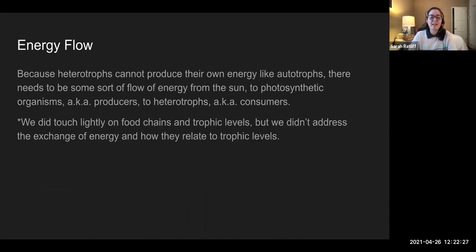All right, energy flow. Because heterotrophs cannot produce their own energy, like autotrophs, there needs to be a flow of energy. It needs to get from the sun to those heterotrophs, or consumers. Once again, we did slightly touch on this during the previous slideshow, but we didn't talk about the exchange of that energy and how it relates to the trophic levels that we discovered.